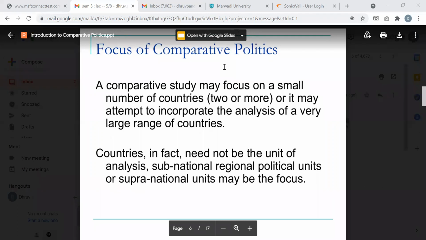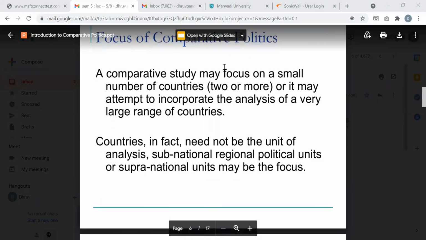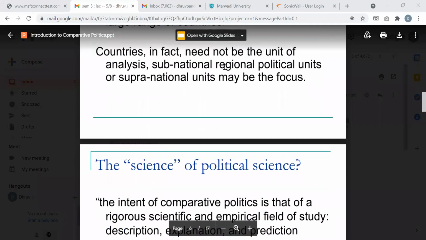Supranational is beyond the nation. Subnational is within the nation. Each of these sentences is definitely a main part, and I will revise it towards the end. So don't worry, but you can ask me again if you don't understand. These are the main things that comparative politics does. Fine. This is the first part.